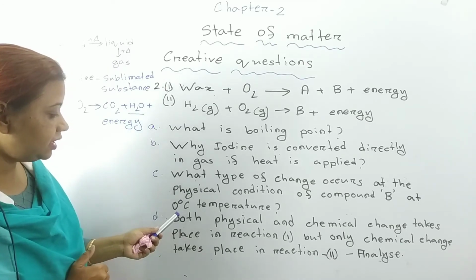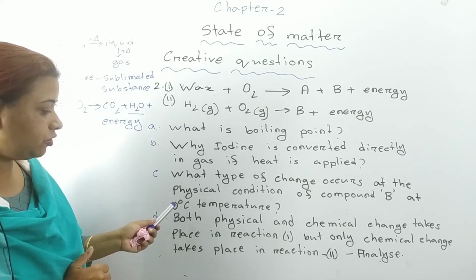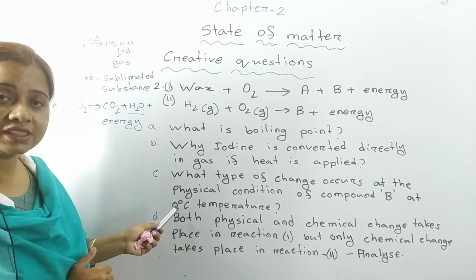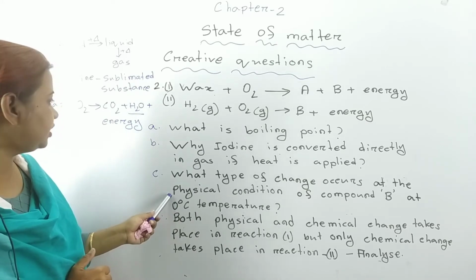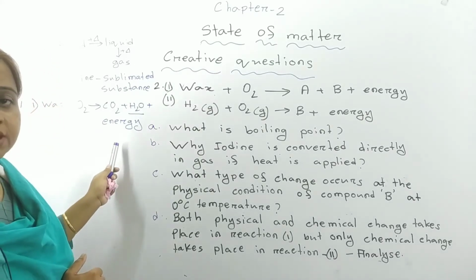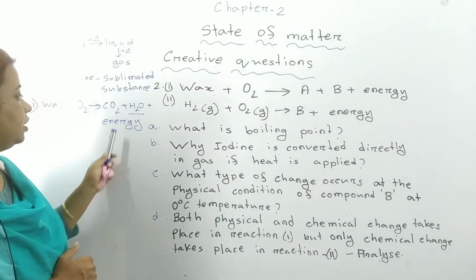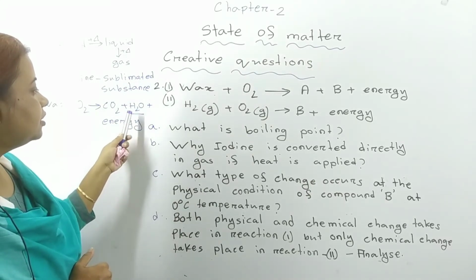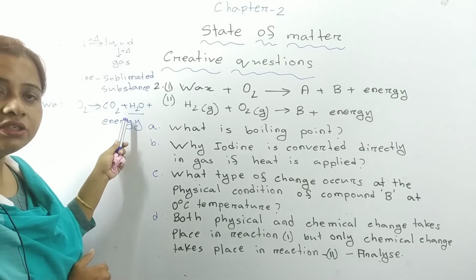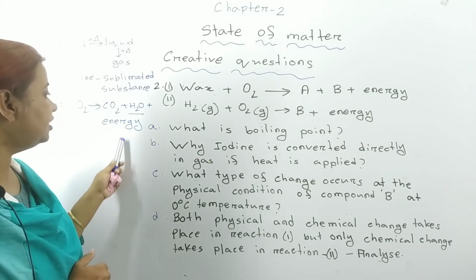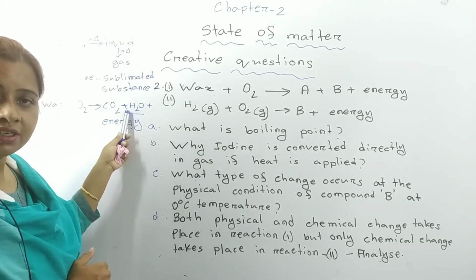That means intermolecular attraction force will increase, and from liquid it will be converted into solid. Have you understood? At 0 degrees centigrade, water will be converted into ice. Water is the liquid state and ice is the solid state.